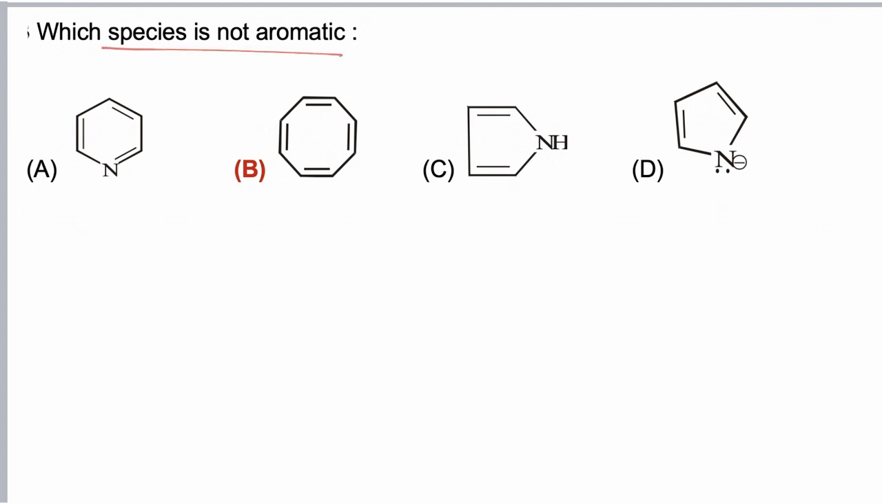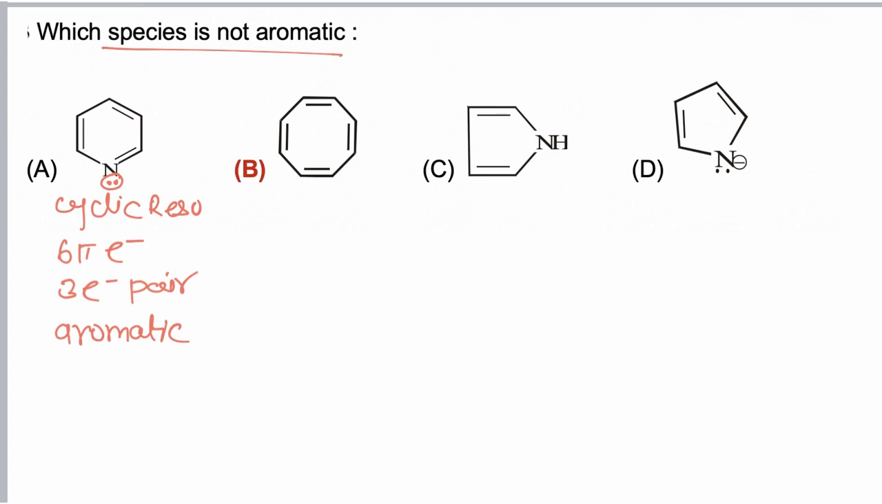Which species is not aromatic? Now if we take the first molecule, this molecule is having complete cyclic resonance and the total electron pairs involved in resonance are 1, 2 and 3. Nitrogen is having 1 lone pair, but this lone pair is not involved in resonance because it is present in an sp2 hybridized orbital which is perpendicular to the other p orbitals which are involved in resonance. So total 6 pi electrons or 3 electron pairs are present in the ring, and any molecule which is having odd electron pairs will be aromatic, so the pyridine molecule is aromatic in nature.